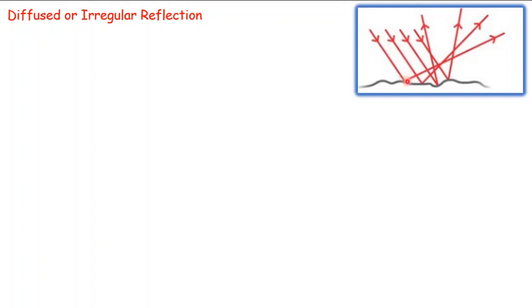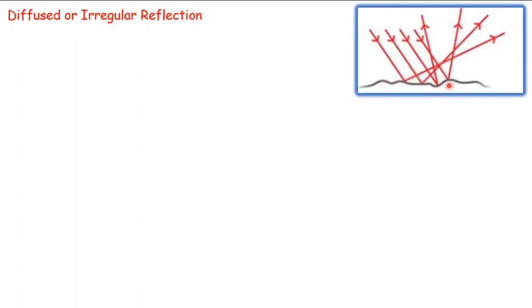At that time, our reflected rays give us information regarding the shape and characteristics of the reflecting surface, and thus this reflecting surface becomes visible, right? So in case of specular or regular reflection, the source becomes visible. In case of diffused or irregular reflection, what happens?